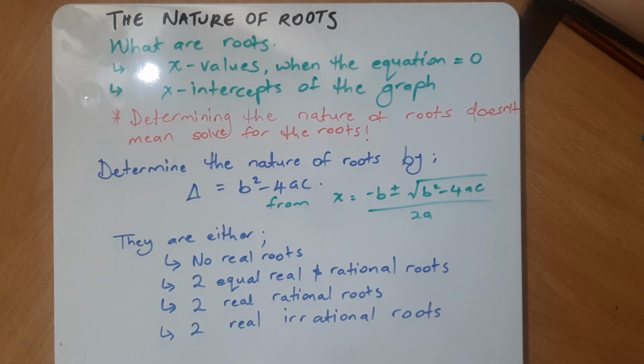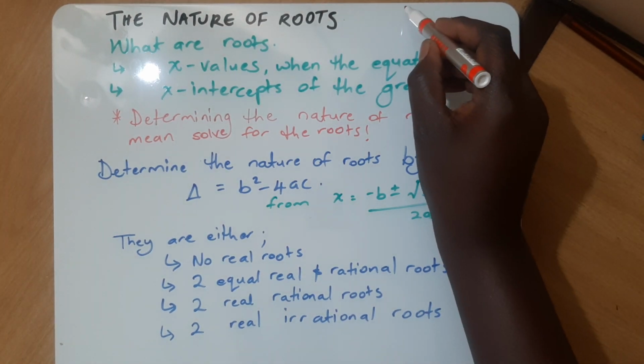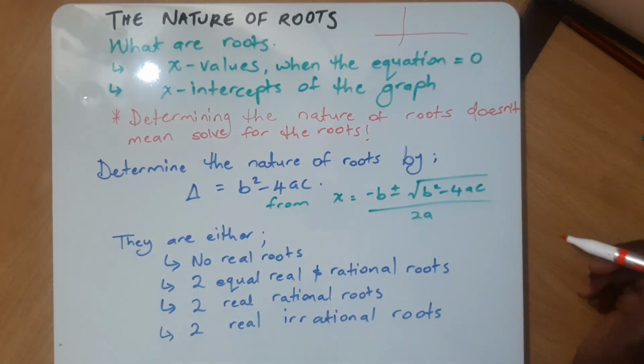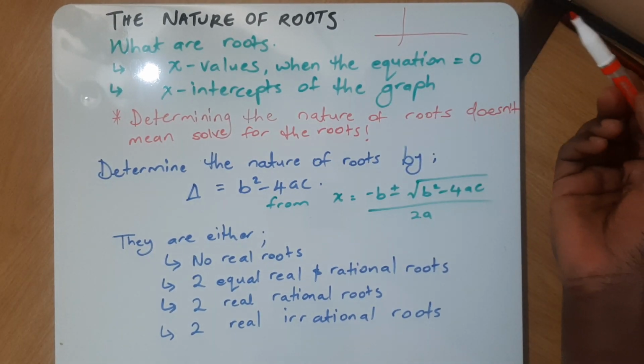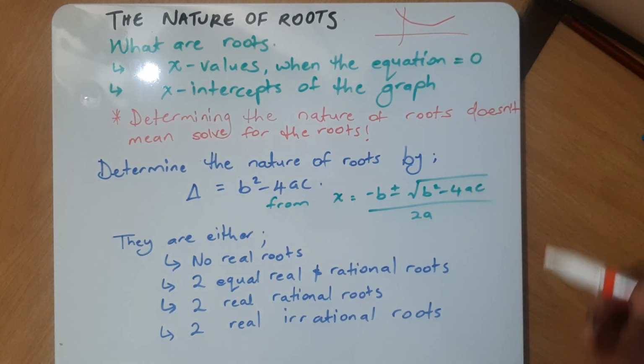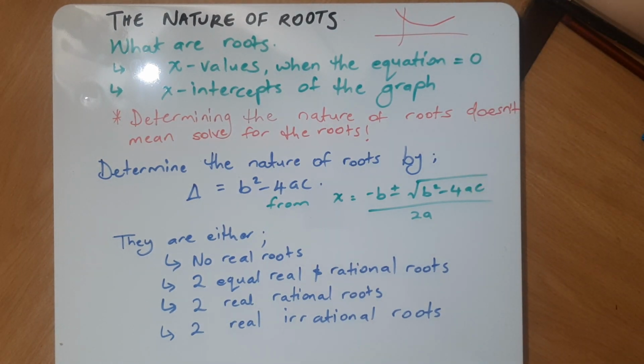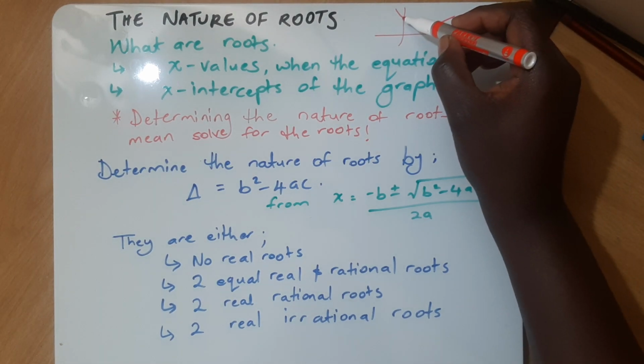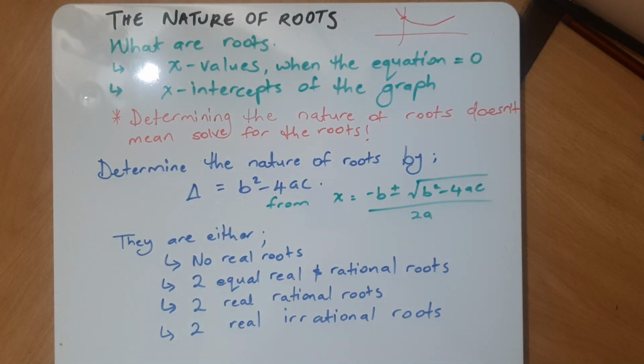For example, if this was our y-axis and x-axis, and a curve came like that, you can see that this curve touches the y-axis, so it has a y-intercept, but does not have an x-intercept.